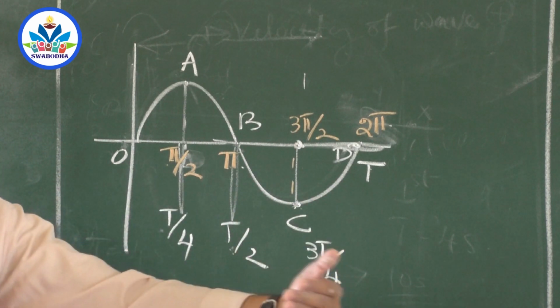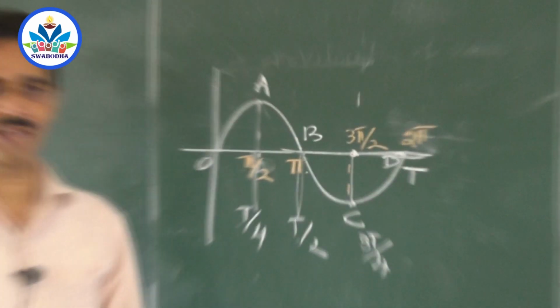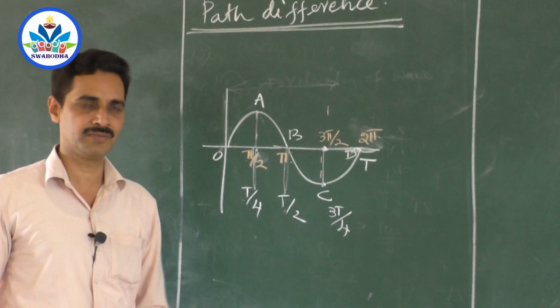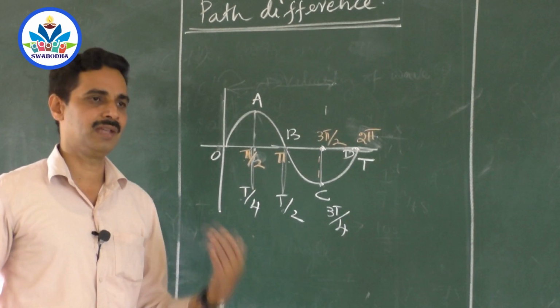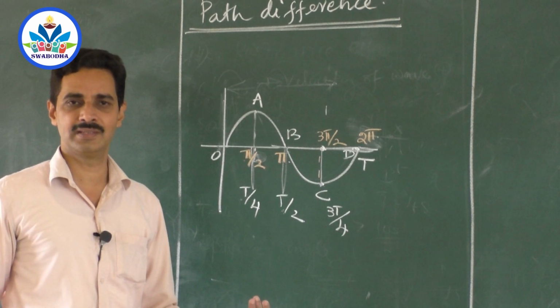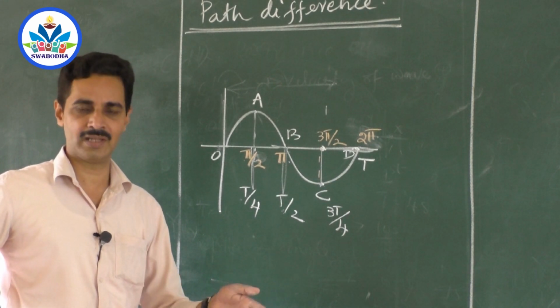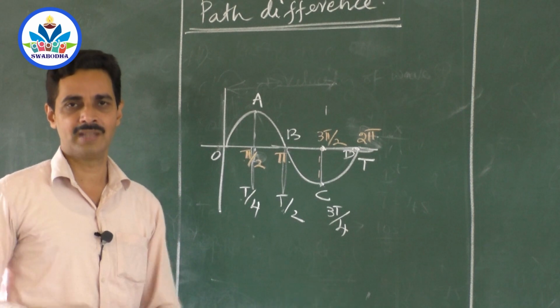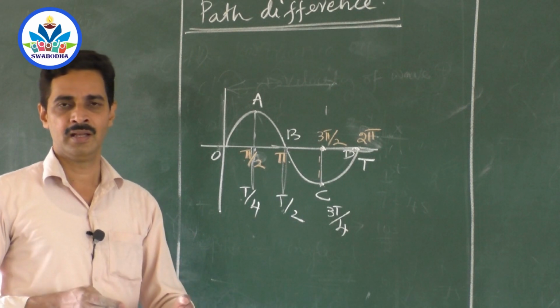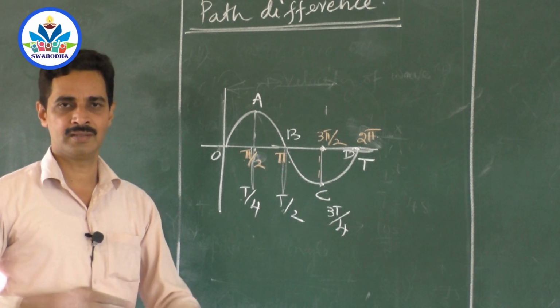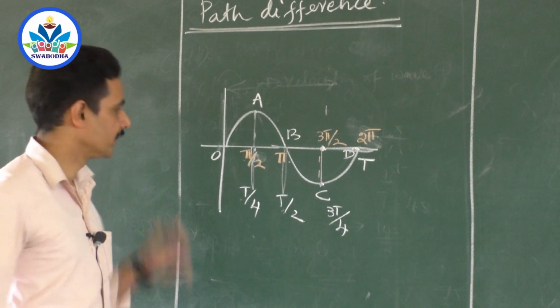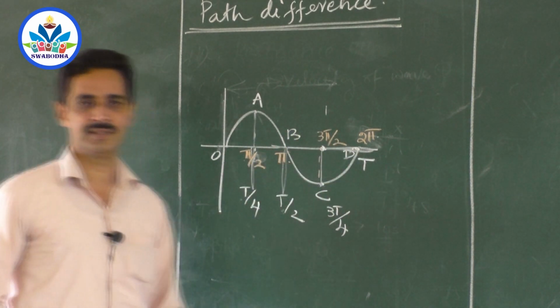So what is your phase if you ask your friend? Suppose we are not using time as a reference, if you are using angle as a reference, your friend will say, my phase is 60 degree. What do you mean by 60 degree? You are between 90 and 0, that means you are in educational life. Your age may be somewhere between 15 years and 20 years, right? So that's how we have to do here. So phase is represented in terms of angle.